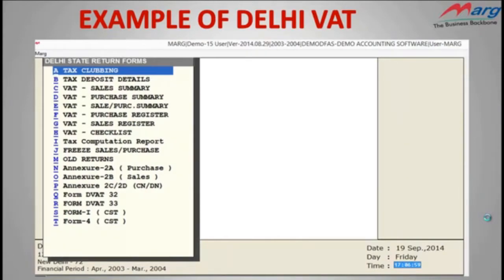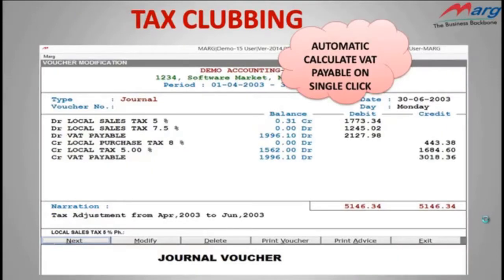For now, let's see the Delhi VAT return. Here you can see all forms are available according to Delhi VAT, like Annexure 2A and Annexure 2B. Here you have a unique option, tax clubbing. Through this option, you need not calculate the VAT payable amount manually. It will automatically calculate your VAT amount, and also the software will auto-generate a journal voucher for the same. That means this option saves your manual work and time as well.